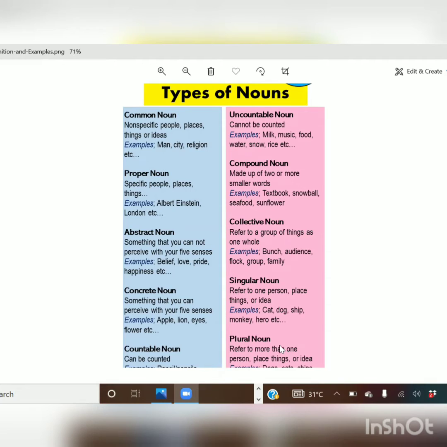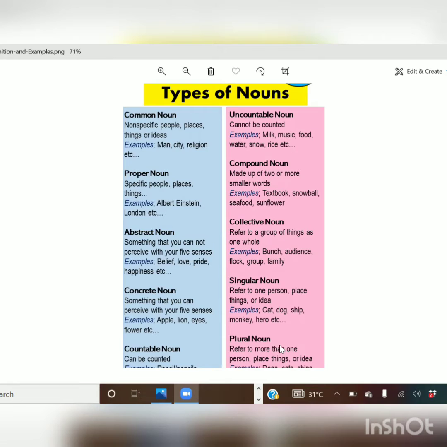First, we should know what is noun. What are nouns? Nouns are the names of person, place, animal, or thing. So any name is a noun. Among that, we are dividing nouns into common noun and proper noun. So what is a common noun? The common nouns are the names that are given to things, animals, places, everything. But it is a common name. For example, school, glass, ball, boy.